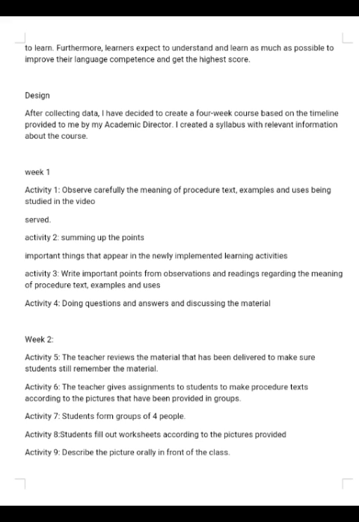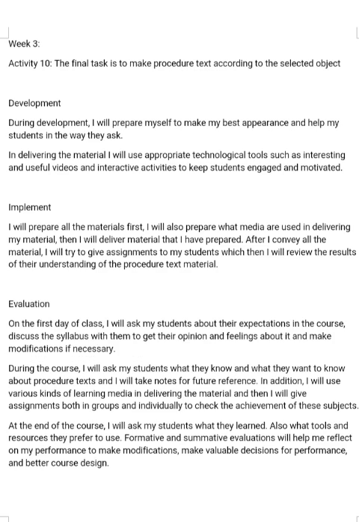Activity 8, students fill out worksheet according to the picture provided. Activity 9, describe the picture orally in front of the class. Week 3, Activity 10, the final text is to make procedure text according to the selected object.